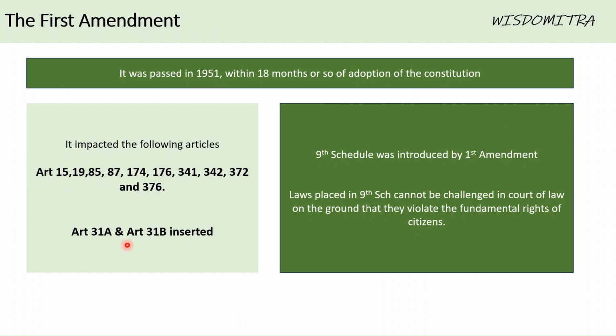And through that, 31A and 31B were inserted, and the ninth schedule was introduced. One important aspect that you should know is that laws placed in the ninth schedule cannot be challenged in a court of law on the ground that they violate the fundamental rights of citizens. But as of now, the Supreme Court has an opinion that even the laws kept under the ninth schedule can also undergo judicial review.